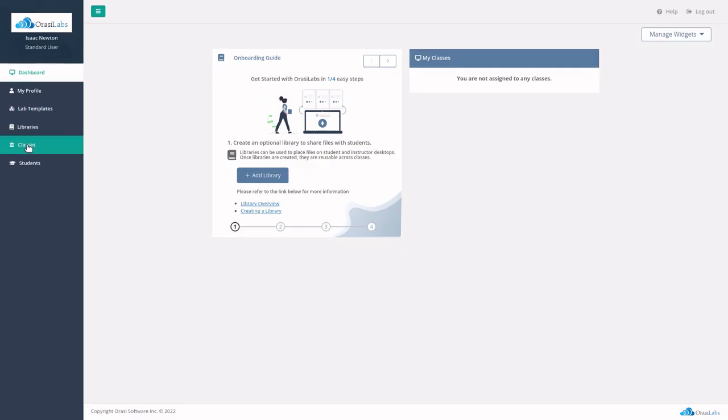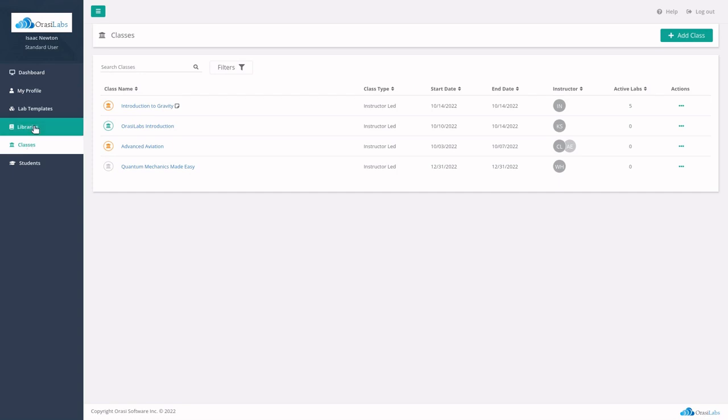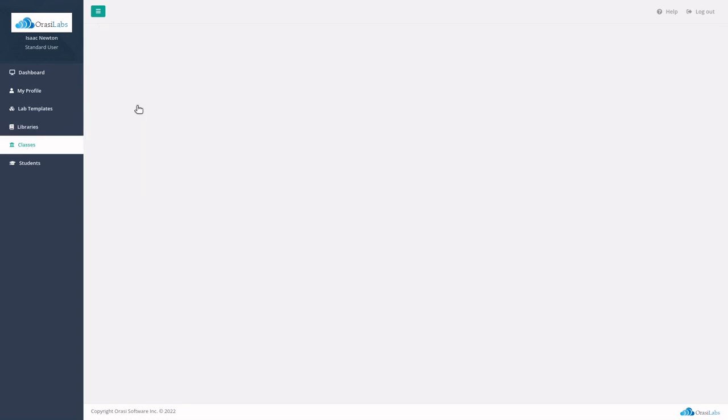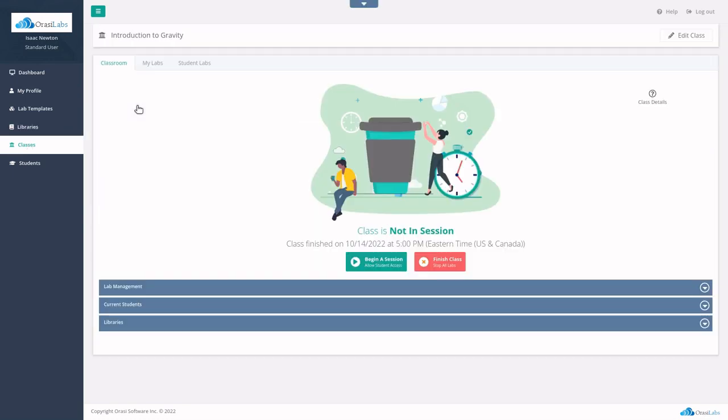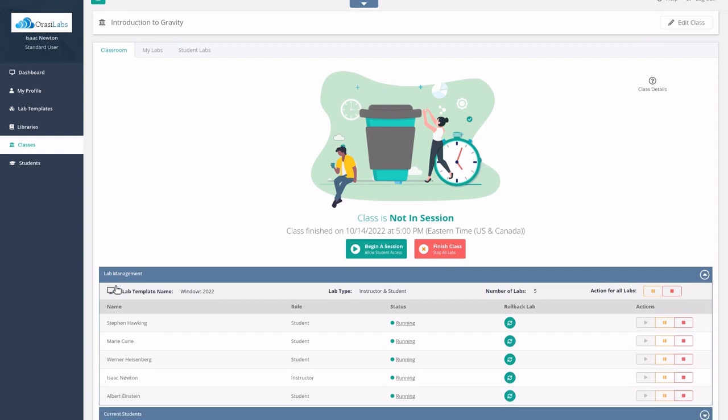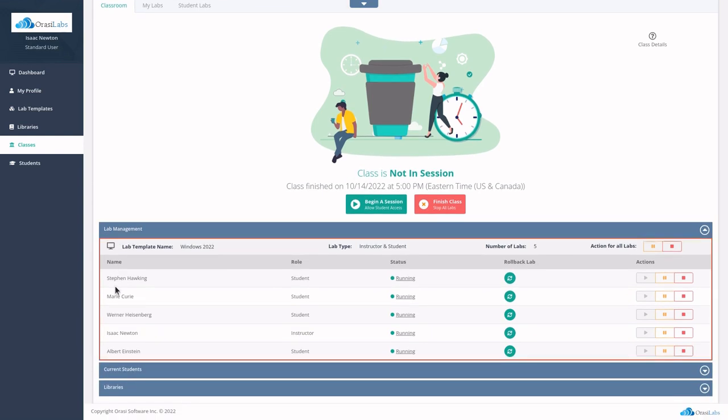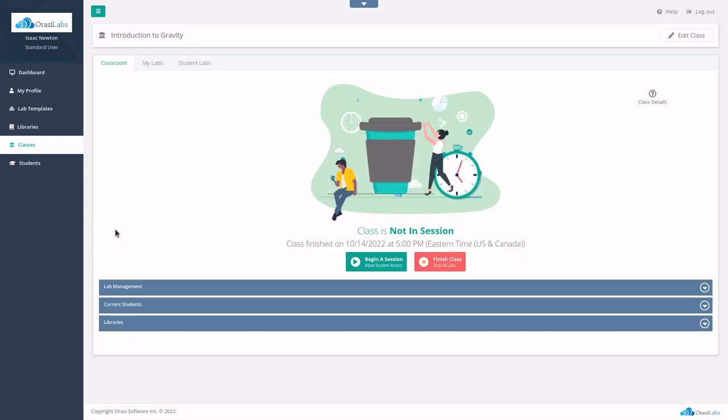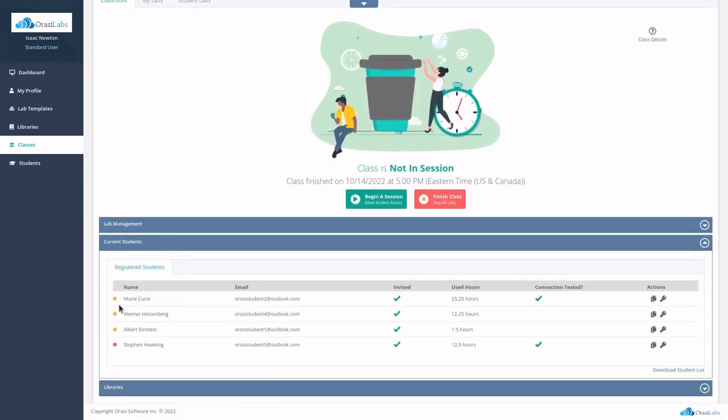For instructors, the OrasiLabs electronic classroom provides everything they need to deliver high-quality software training experiences online. From the classroom, instructors can quickly check on the status of all the classroom labs and can start and stop each one either individually or as a group. Instructors can also check on the student roster to see which students have received their invitations and have logged into the classroom.